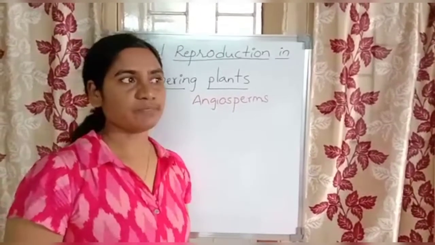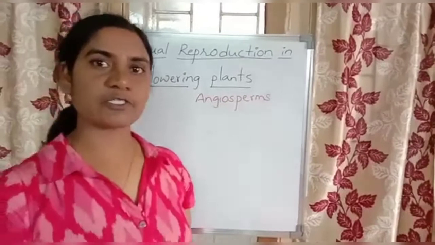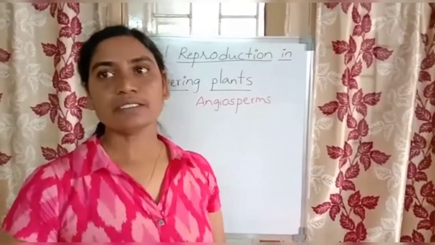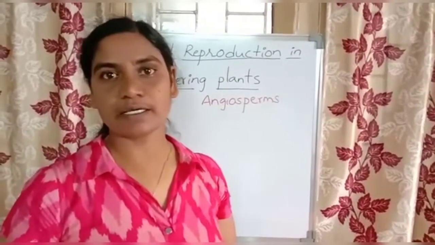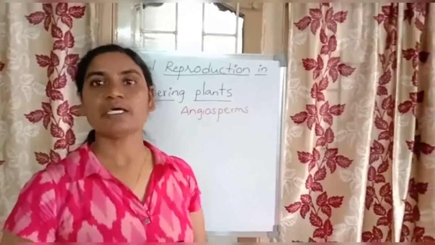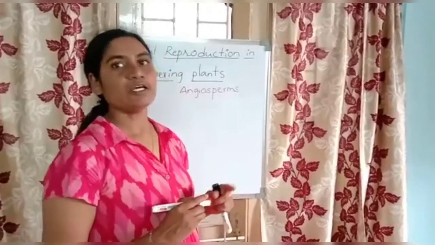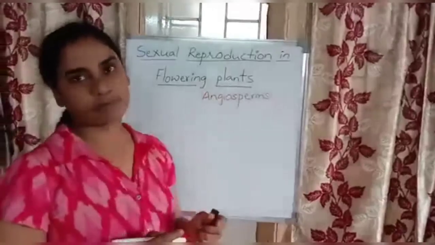Before this chapter, you have learnt one more chapter, that is reproduction in organisms. In that chapter, you learnt different types of reproduction methods in various organisms, that is sexual reproduction as well as asexual reproduction. But in this chapter particularly, we will be dealing with the sexual reproduction in flowering plants.